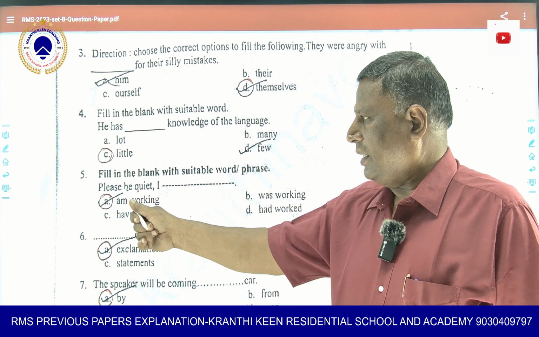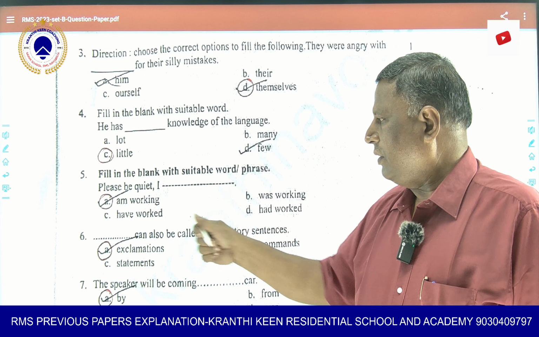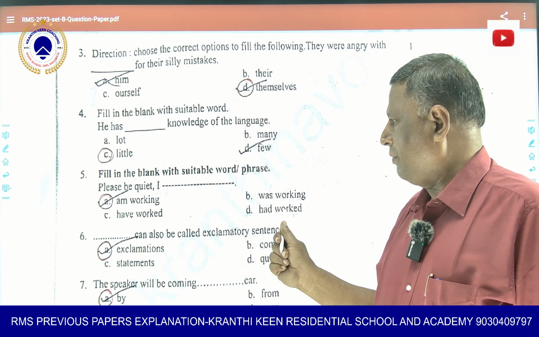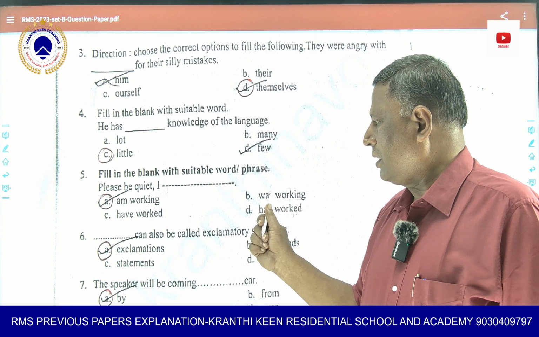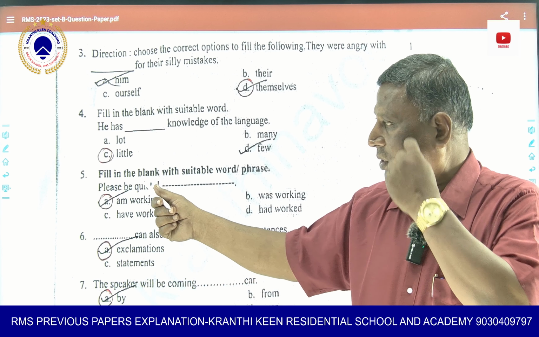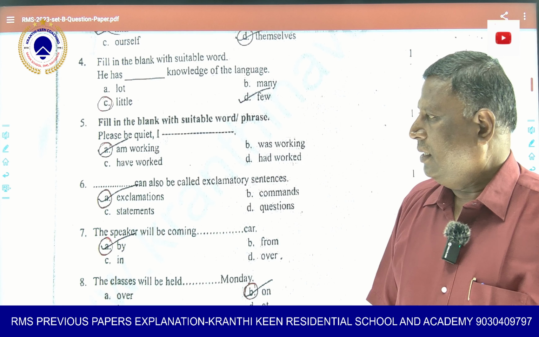Again, fill in the blanks. Please be quiet. I dash. Am working, was working, have worked, had worked. These three are in past tense. Was comes under past tense. So all the others here are past tense. Here it is asking for present. So, please be quiet, I am working. That is the right option.